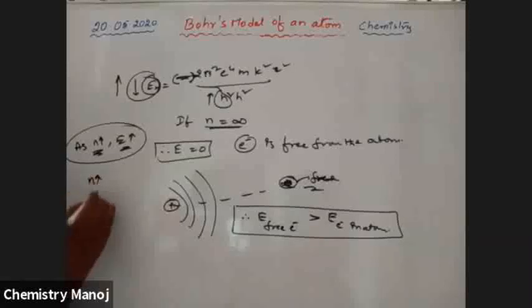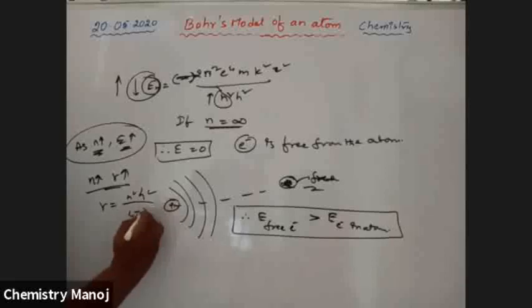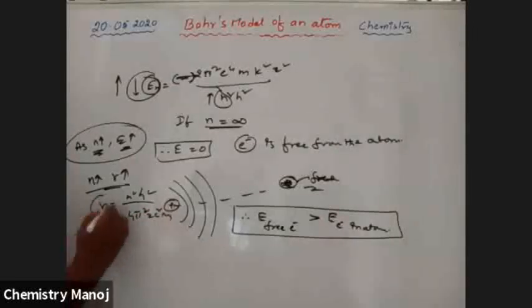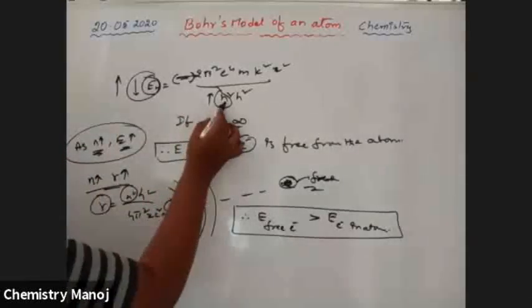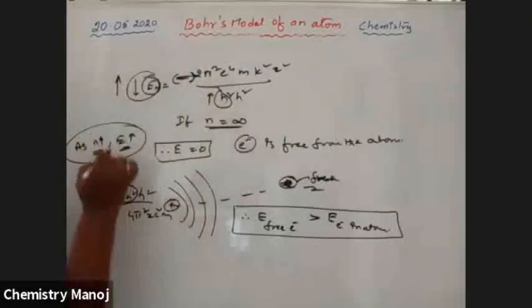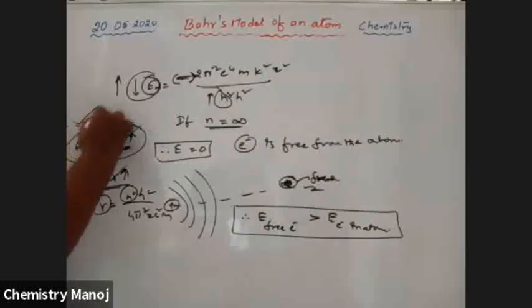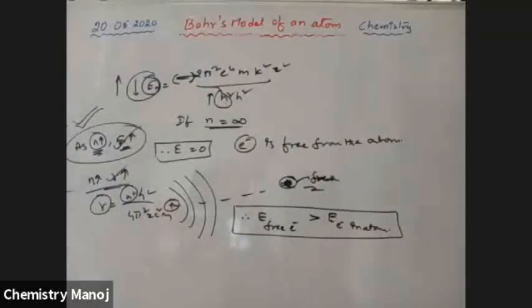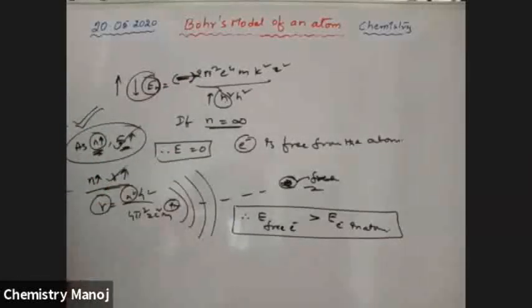As n value increases, radius also increases, because radius is equal to n square h square by 4 pi square Z e square m. So radius is directly proportional to n. Energy is inversely proportional to n square, but it is a negative value, so it means directly proportional. Therefore, as n value increases, energy of the orbit and radius of the orbit are both increased.